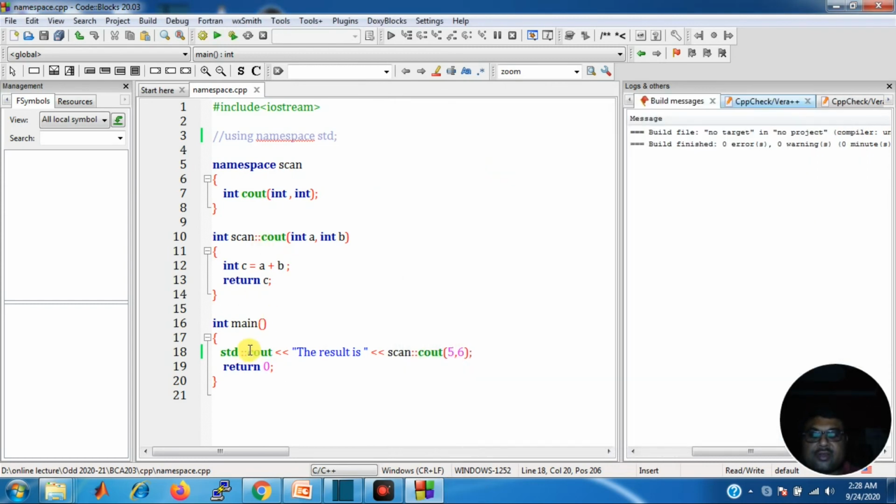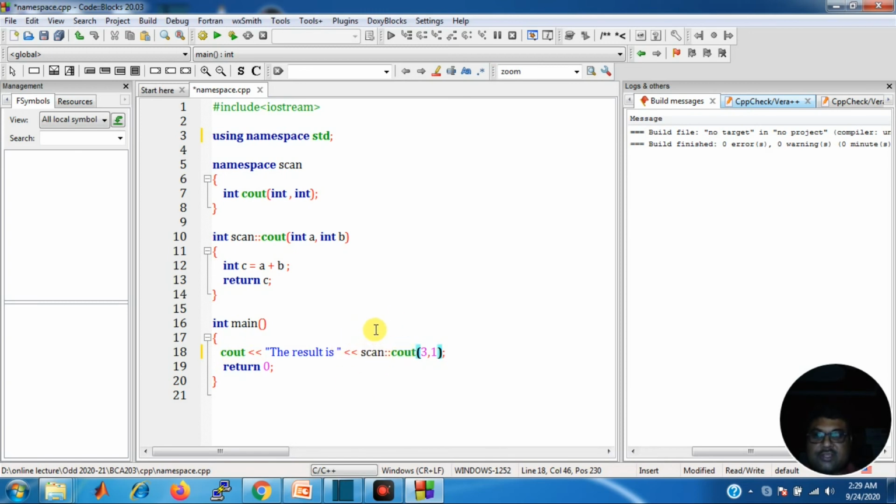Suppose in a program we use cout or a standard function regularly. If you want to use it regularly, here I can use using namespace. Let me change some values here and see the result. Let me take 3 here and 1 here. If I write this, there is no need to write std with the scope resolution operator.